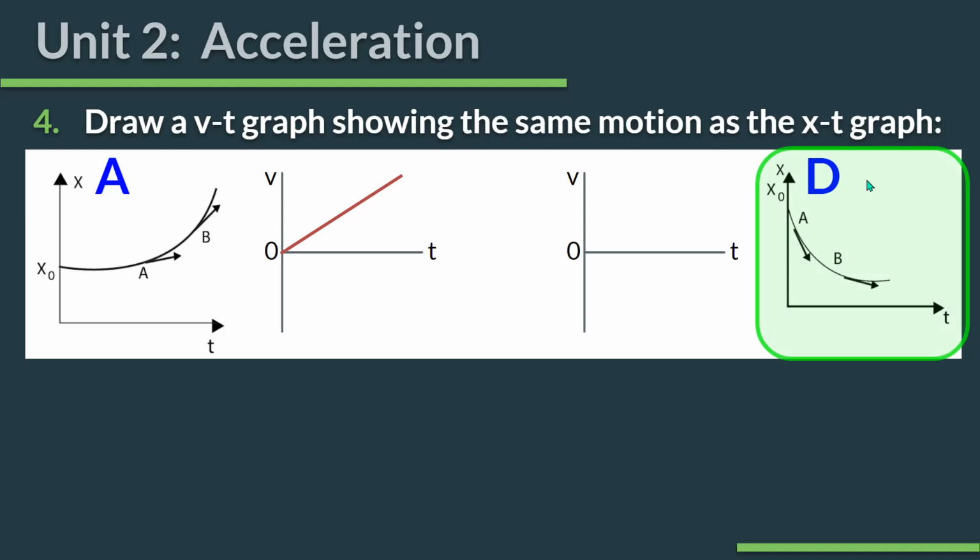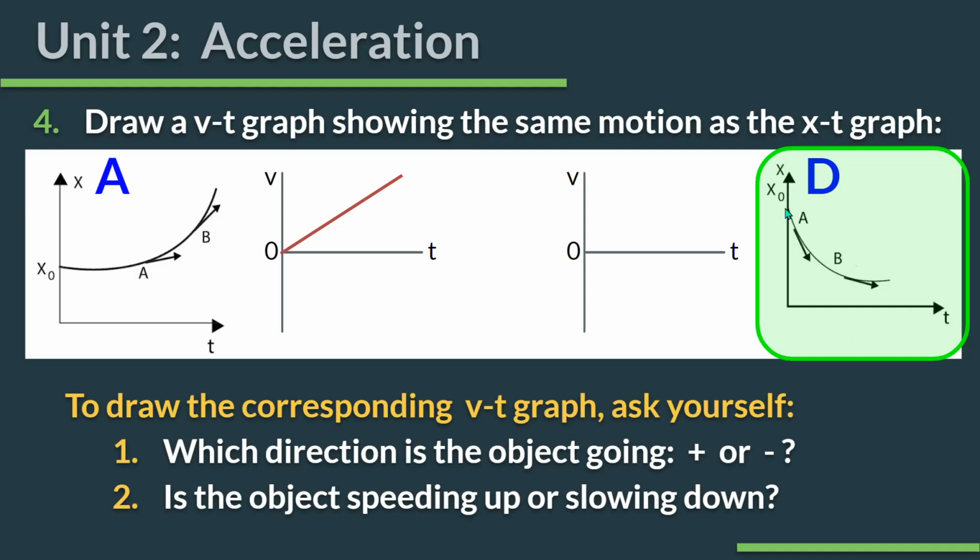Okay, let's try this one now. What direction is this object going, forward or backward? Backward. Is it speeding up or slowing down? Slowing down because it gets more horizontal, less steep, however you want to think of it. So backward means I'm down here. Slowing down, guys, what's the slowest speed you could go? Or maybe not go? 0, right?